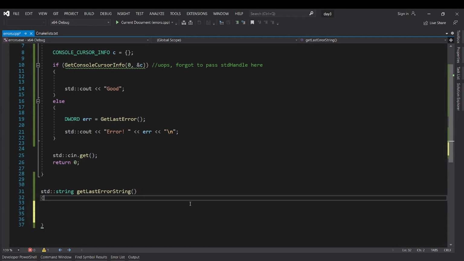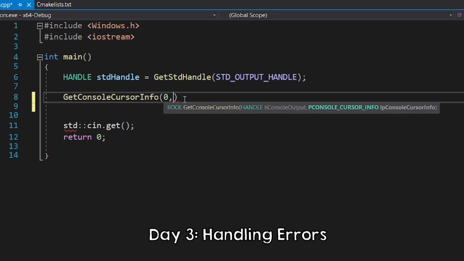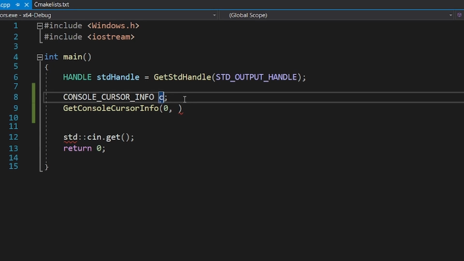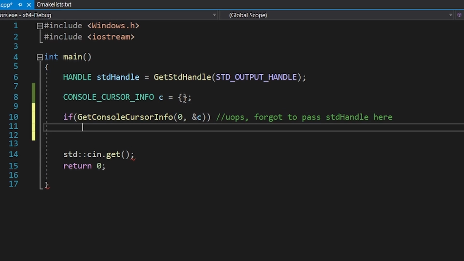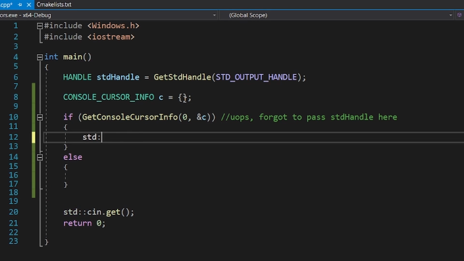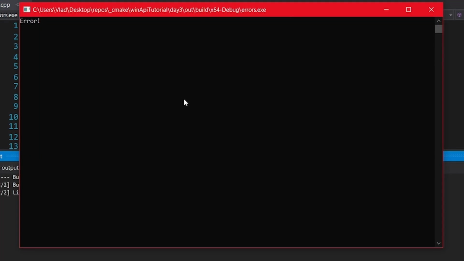Okay, in the next video, I will talk about errors. Functions in Windows can give errors. Let's take a function from the previous video. GetConsoleCursorInfo returns 0 if it fails, as many other Windows functions do. Errors can be both your fault or Windows' fault. For example, you could forget to pass the correct handle.